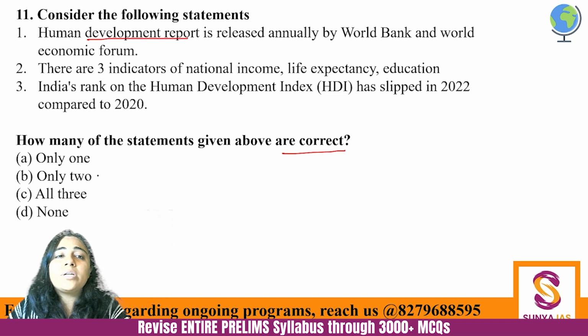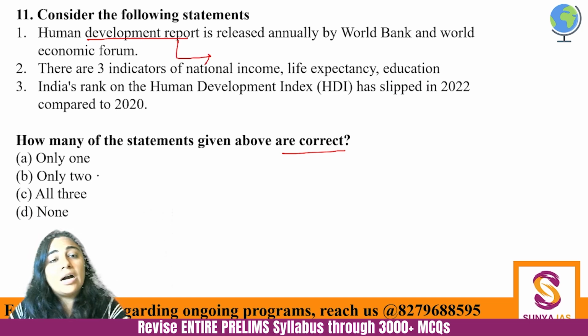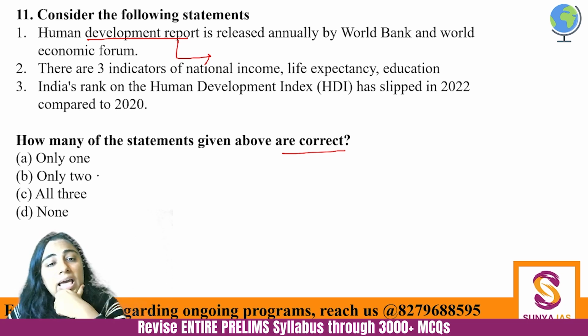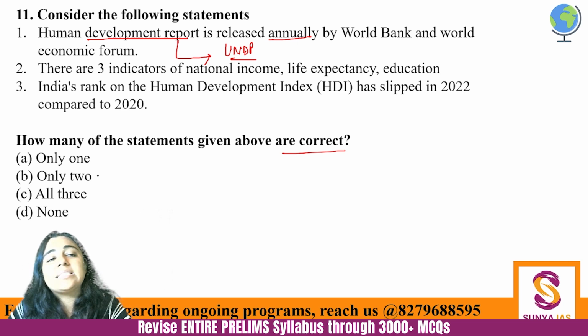Human Development Report, initially the concept given by Dr. Mahbubul Haq and Mr. Amartya Sen, and it is not released by World Bank and World Economic Forum. It is released by United Nation Development Program and it is released annually.